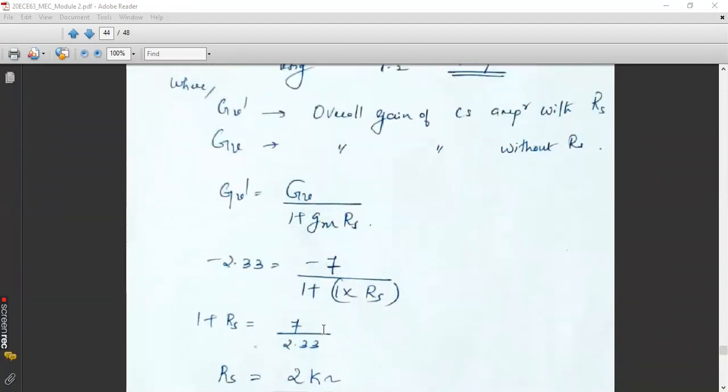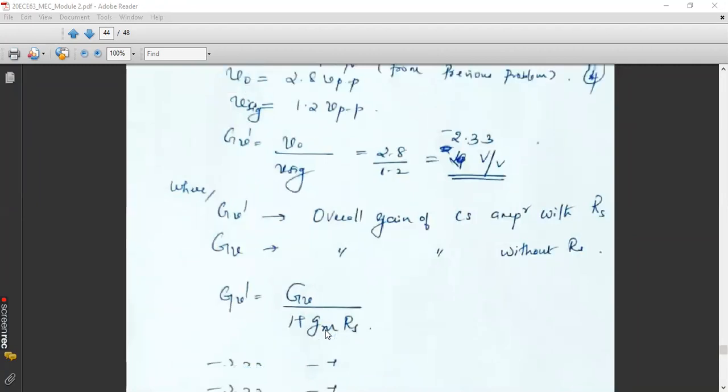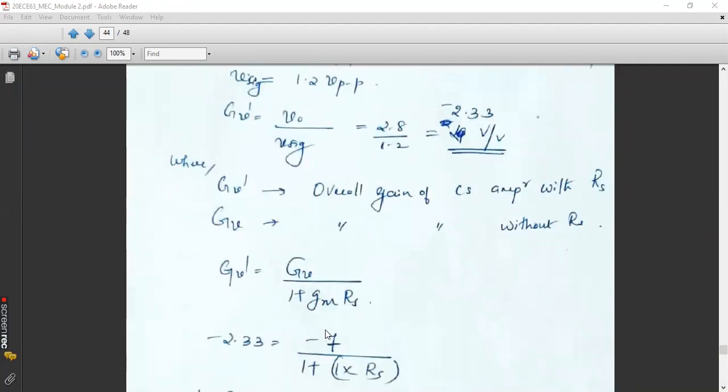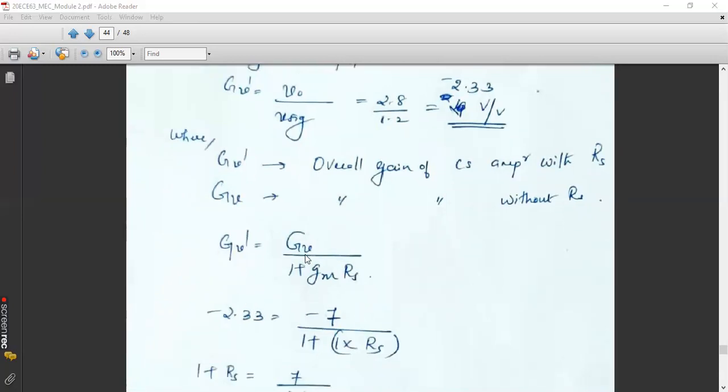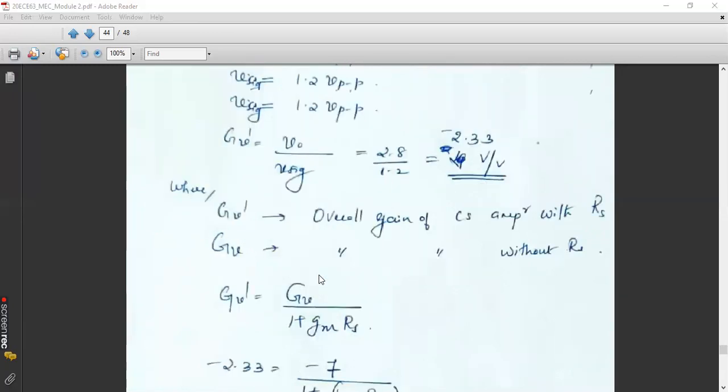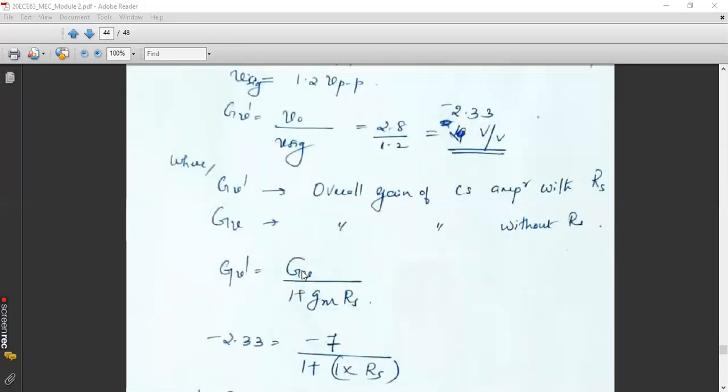So I want you to complete this. Again, I will explain once again. You will define 2 parameters, GV dash and GV. GV dash is the overall gain for a CS amplifier with RS. GV is the overall gain of a CS amplifier without RS. And the with RS case is nothing but the gain without RS divided by 1 plus GM into RS. Substitute for GV and GV dash. GV is the previous gain, that is 7. In the previous problem, GV is 7.